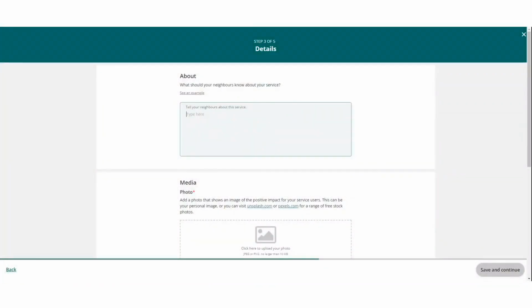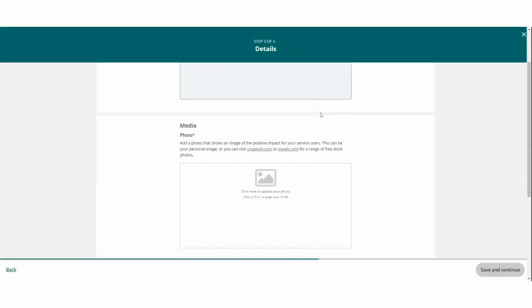Now, here is where I want to share about my service. I want to include as many details as I can and be as clear as I can and have very engaging descriptions of what my service is all about. So I'll start with something like, learn how to knit. I would want a longer description, but we're going to leave it just like this for now.